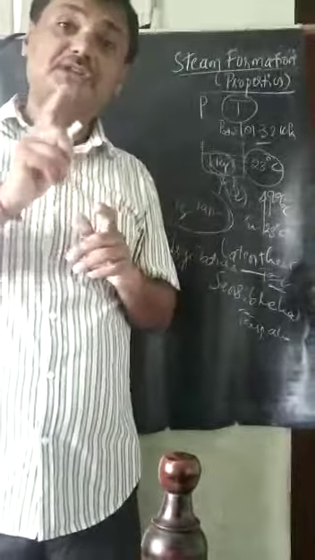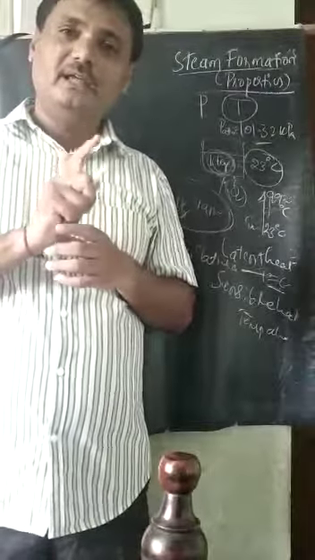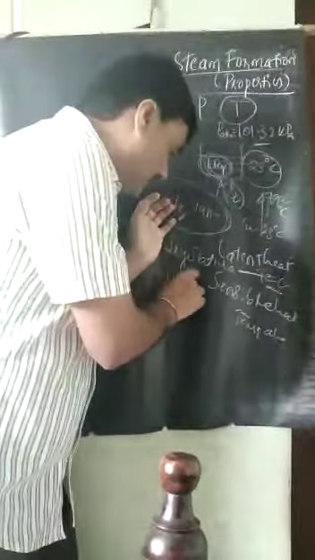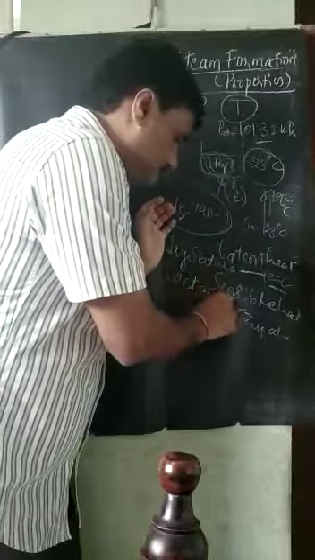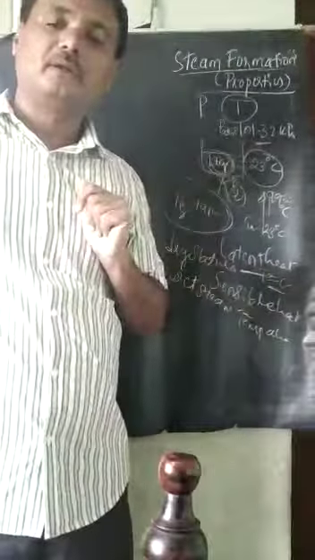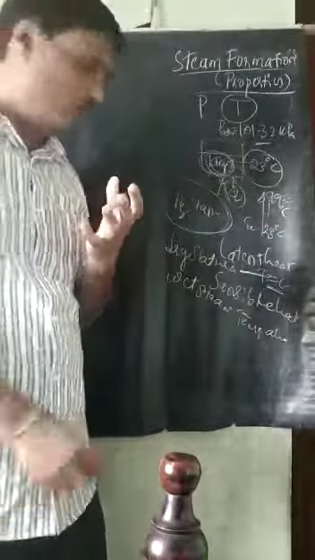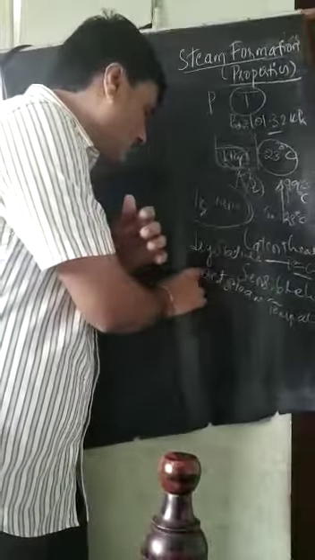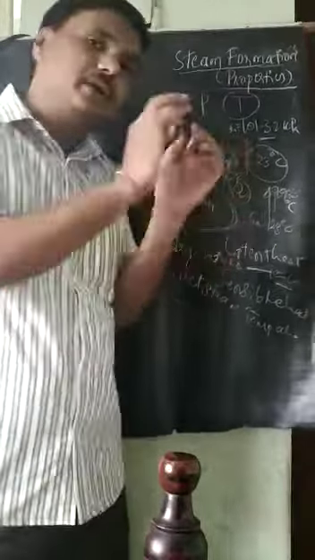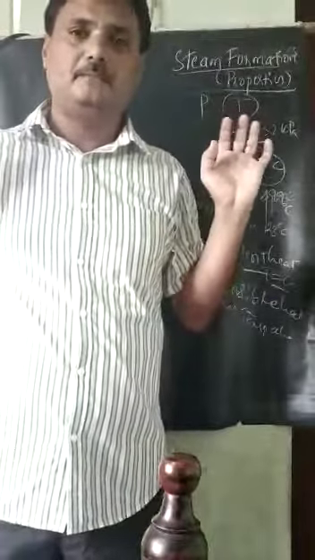Then it is called a mixture, and it is called wet steam. Now we are coming to the point of wet steam becoming total dry saturated steam.